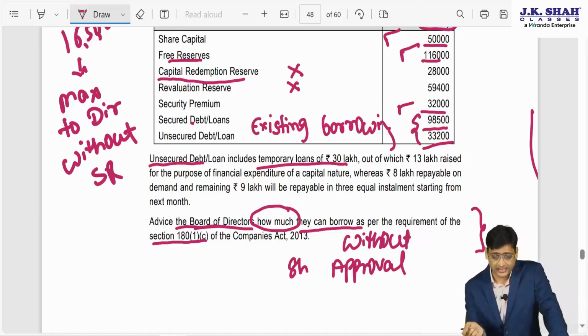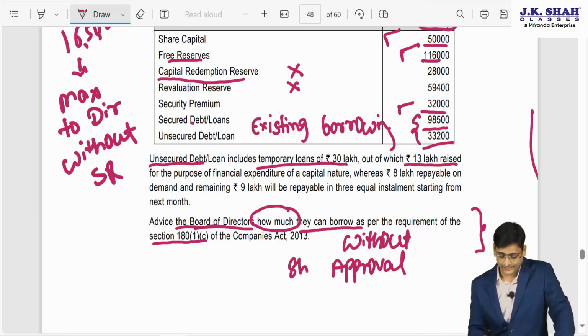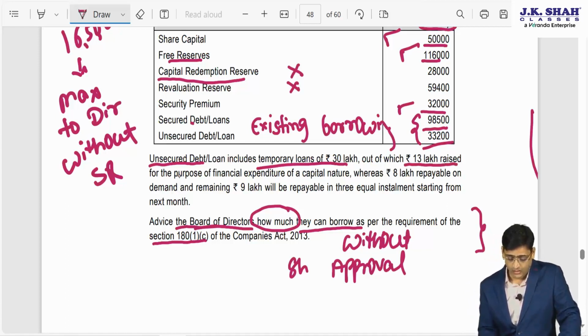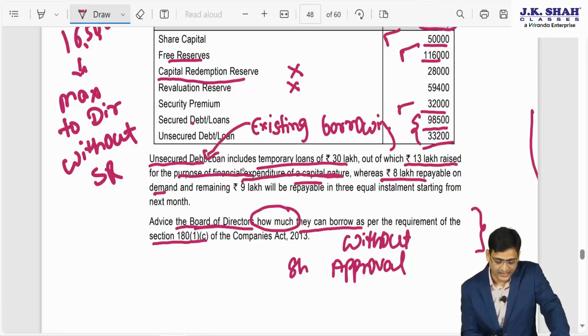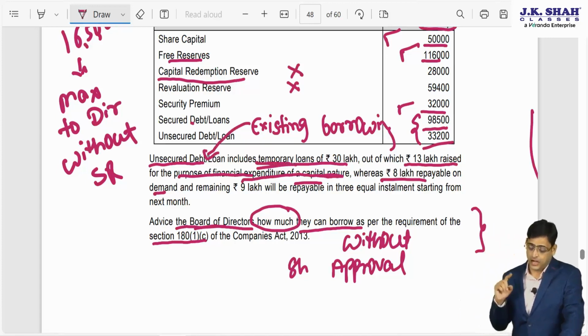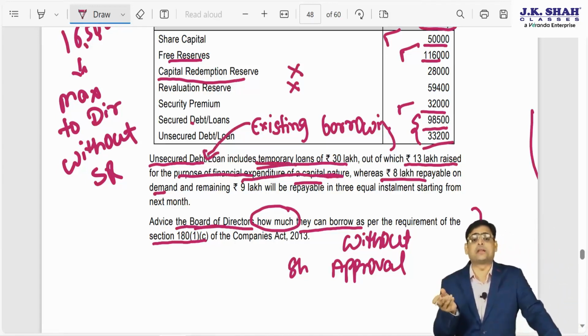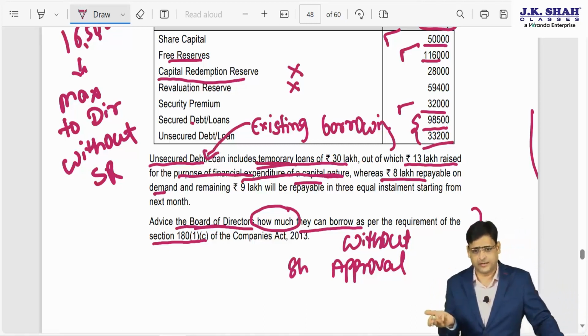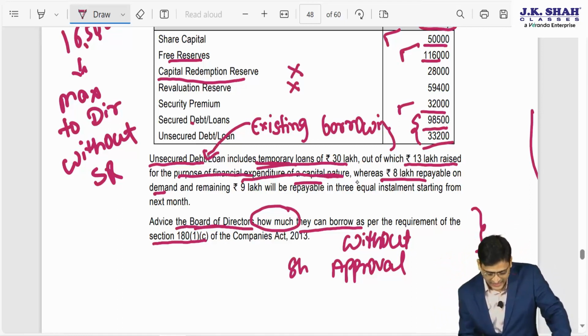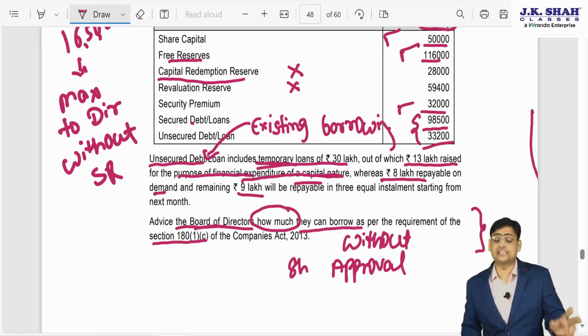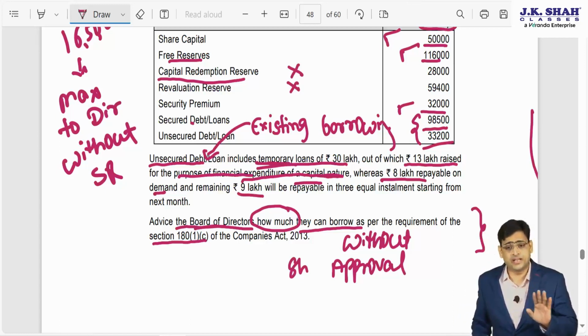Out of this 30 lakhs, 13 lakhs is for financial expenditure of capital nature, whereas 8 lakhs is on demand. So this 13 lakhs is of capital expenditure, so it will not be treated as a temporary loan and will be included in the borrowing. The remaining 8 lakhs and 9 lakhs, these two loans are of temporary nature.